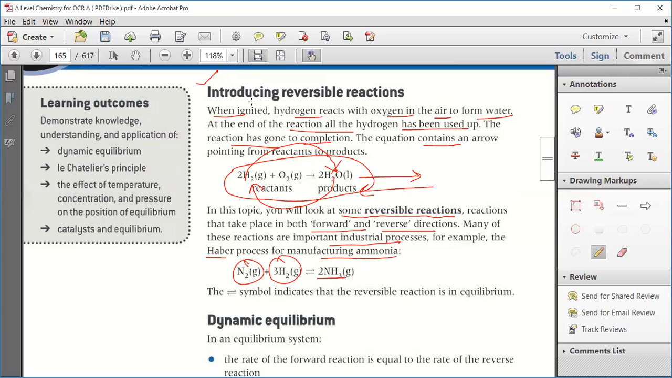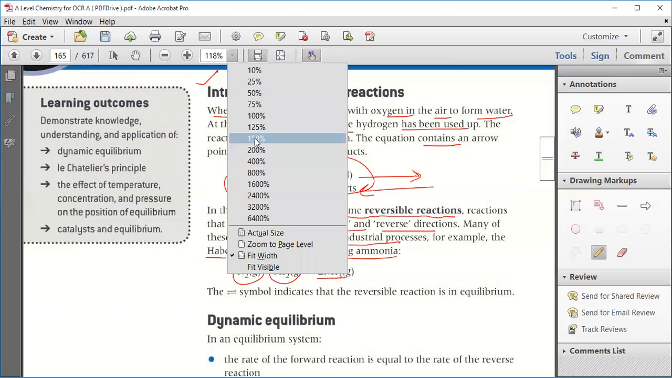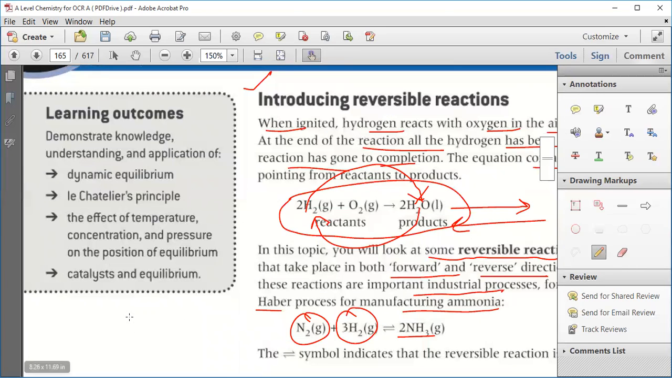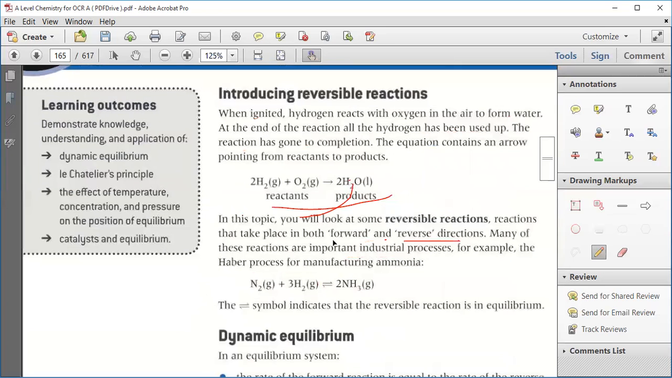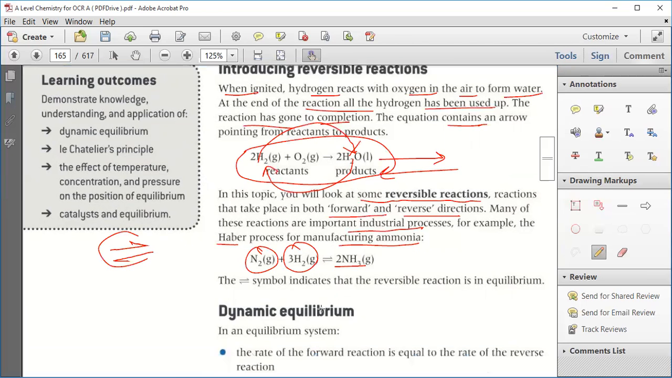If you see in this case, we have a different symbol. This symbol represents the reversible reaction. In this symbol, half an arrow is towards the reactant and half an arrow is towards the product. So this is known as a reversible reaction, and it is in equilibrium. Equilibrium means that the rate of forward reaction is equal to the rate of backward reaction. Is that point clear? Yeah.